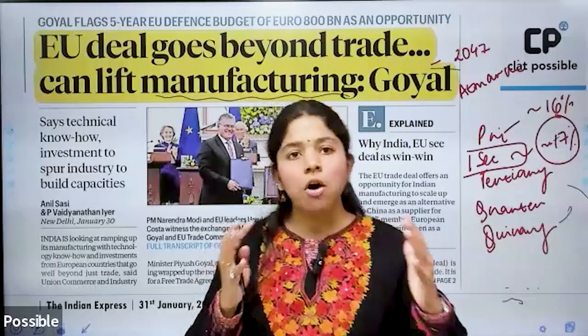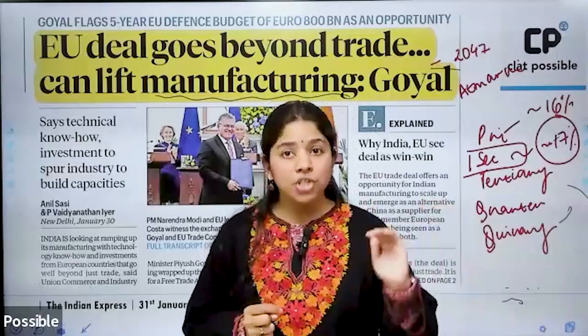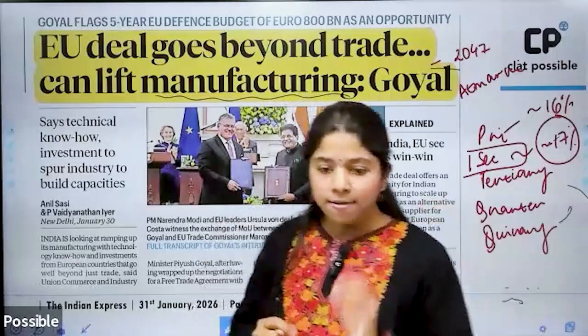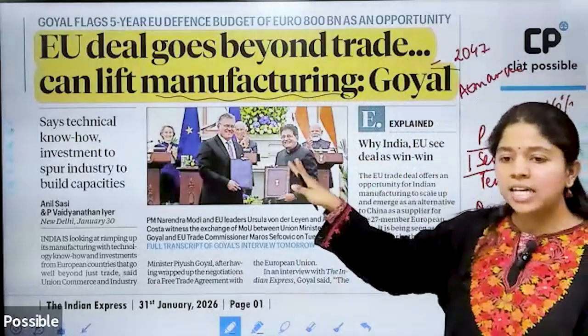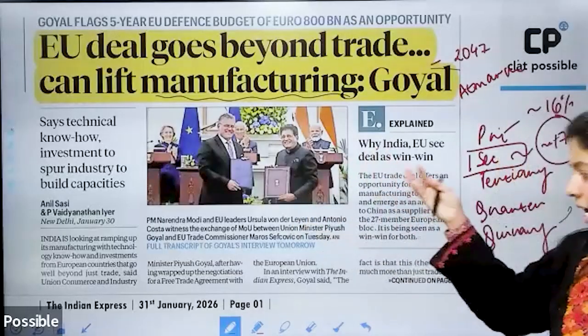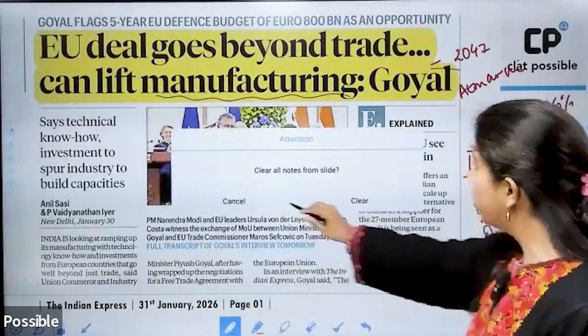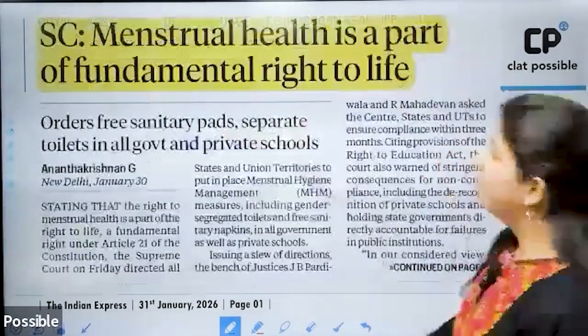And this outline of a 22 to 25% total share of the manufacturing sector in the GDP was also targeted by the government under the National Manufacturing Mission, which was launched in the budget last year in 2025. All right. So this article just gives you his insight into how the European Union trade deal is going to aid India's manufacturing sector. All right. Also keep all of these pointers in mind now. Okay, then moving to the next one.